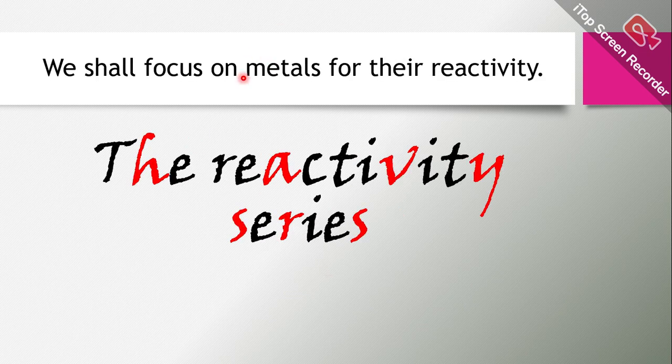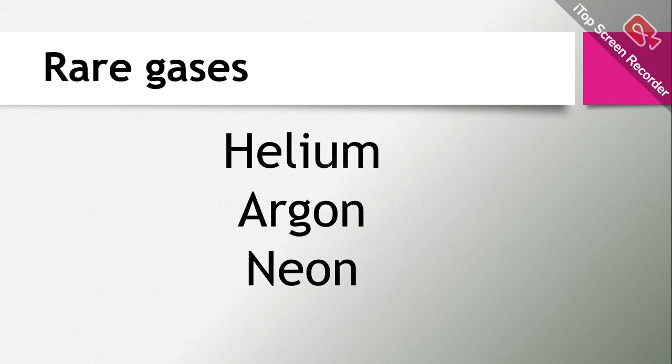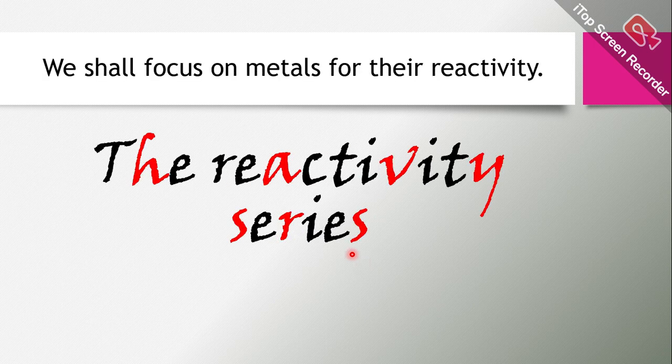But for our next study of the reactivity series, we shall talk about the metals, checking their reactivity. Now you observe here, in my list of metals, we had a list of metals, but we shall not focus on only these ones. We are going to add in more when we come to the reactivity series. So the reactivity series is going to be talking about metals. We are going to focus on metals only. Non-metals won't be considered, maybe apart from carbon and hydrogen.